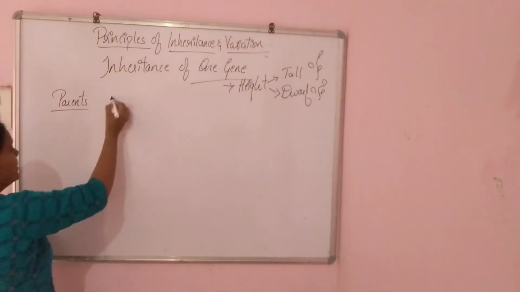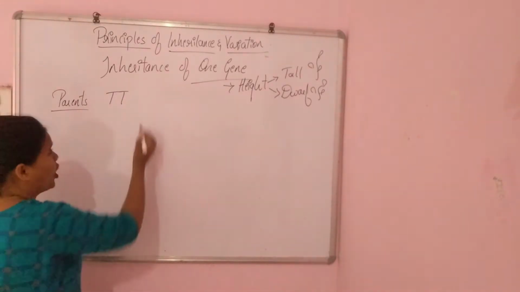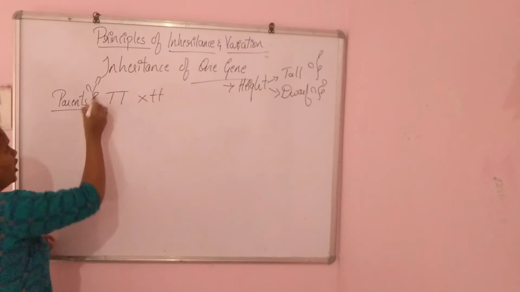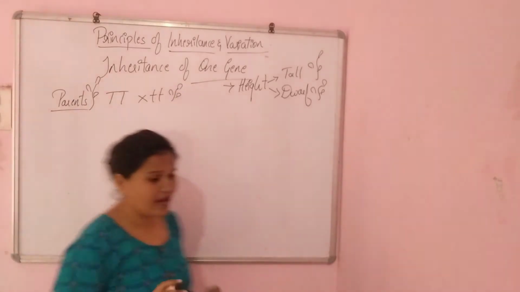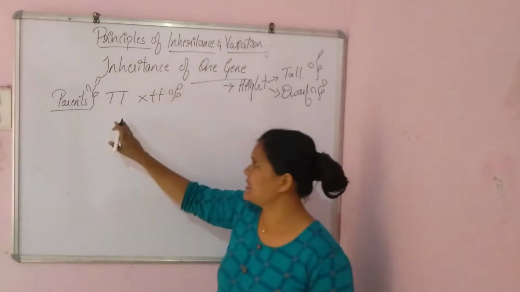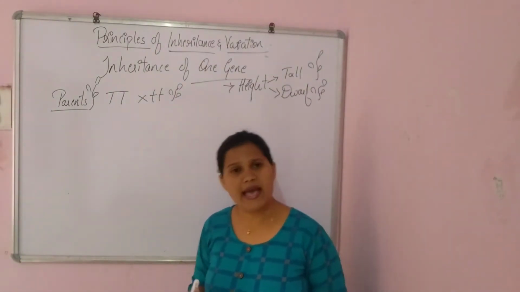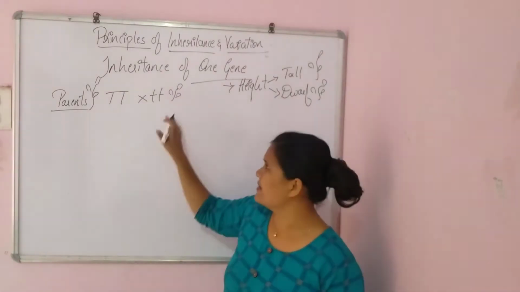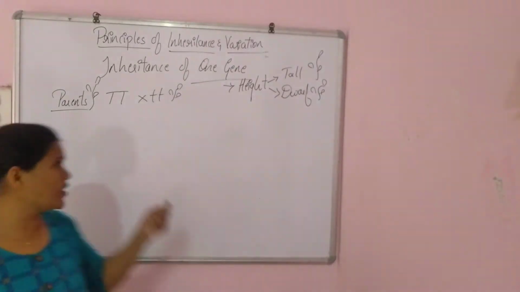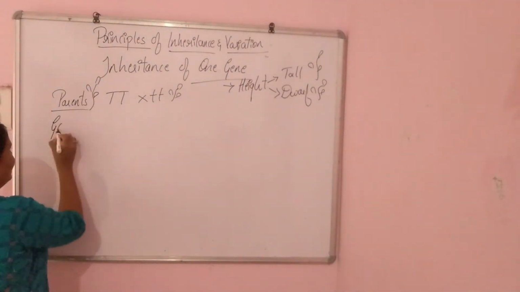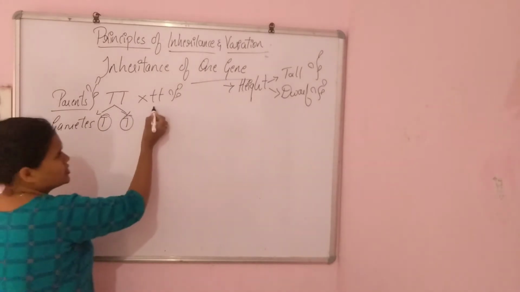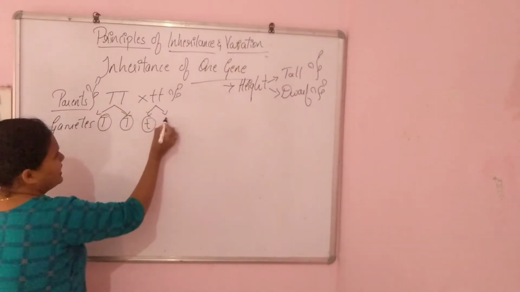He took the homozygous tall and homozygous dwarf plant, that is small t and small t.